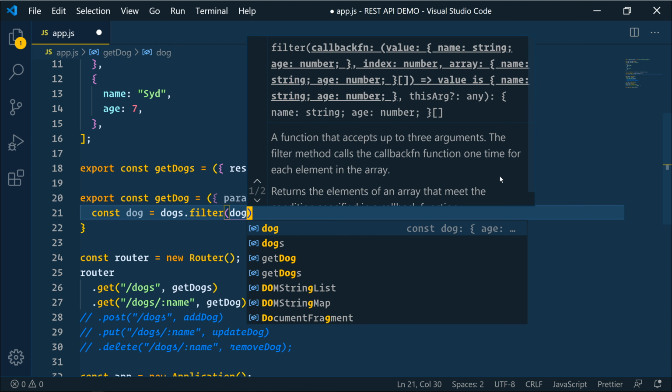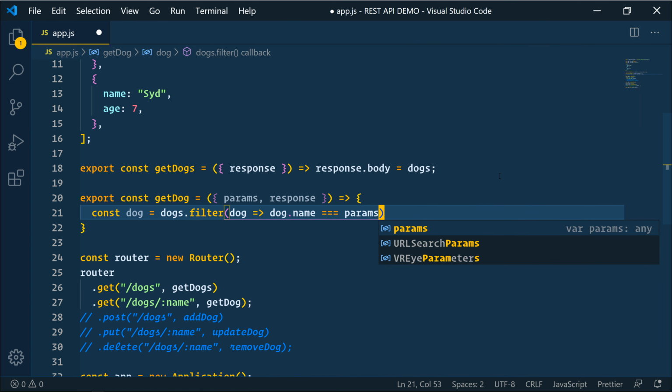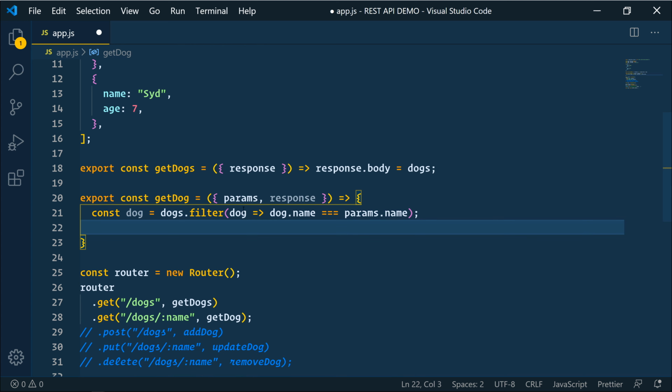So we're going to pull out dog.name equals params.name. So we're going to filter out the dog whose name equals the params name. So we're going to be passing in the URL the dog's name.